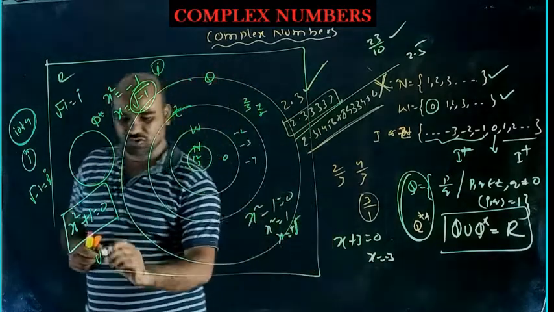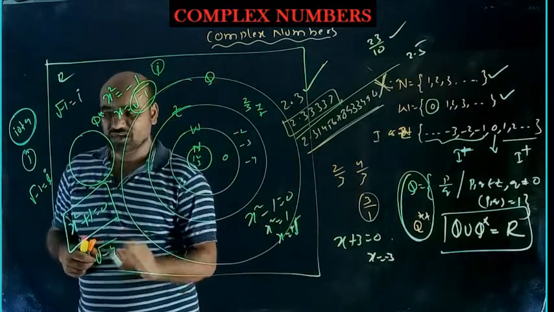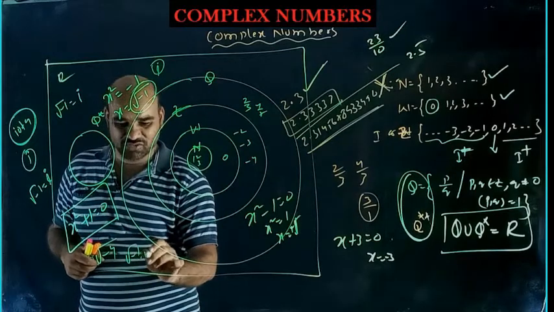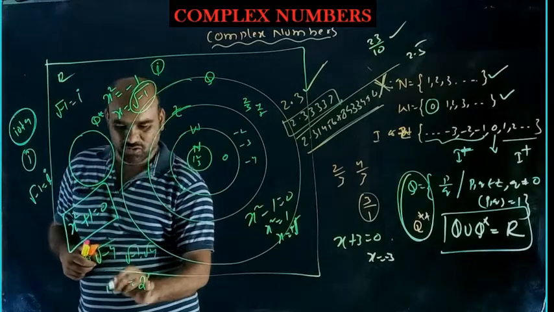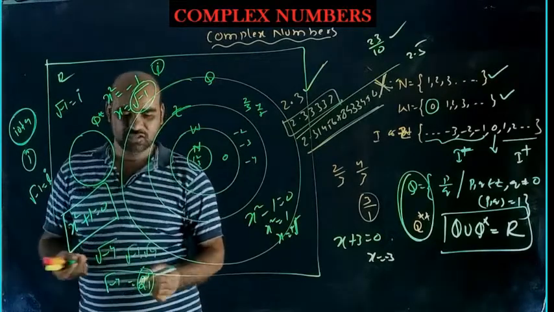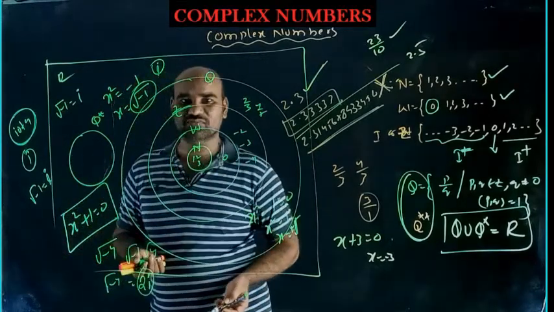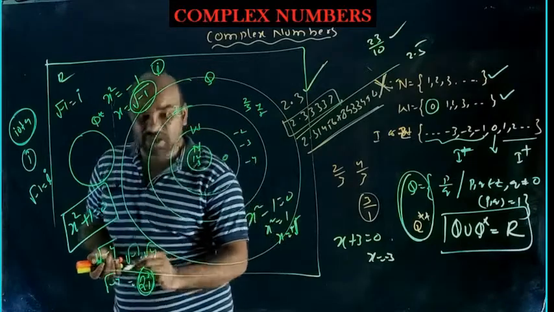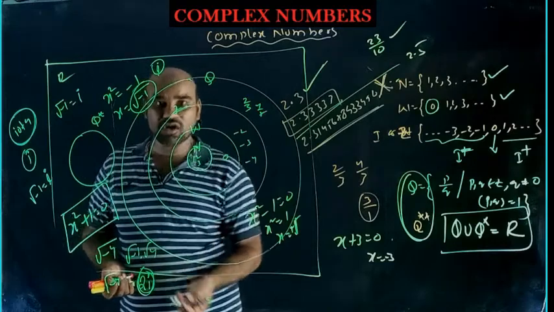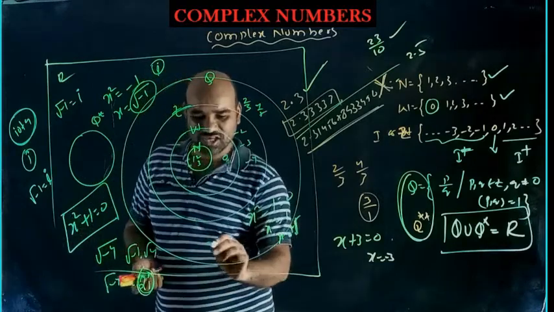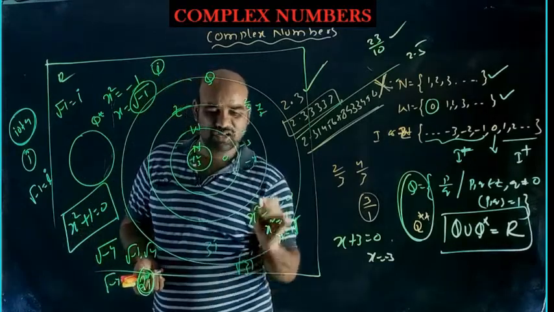See here, root over minus 4 is given. According to this concept, you can write root over minus 1 times root over 4, so 2 iota. Root over minus 4 is 2 iota. This number is not there in the real number system. Such numbers are called imaginary numbers. This number is imaginary, imagined. 2 iota is an imaginary number. 3 iota is an imaginary number. Root 3 iota is an imaginary number.